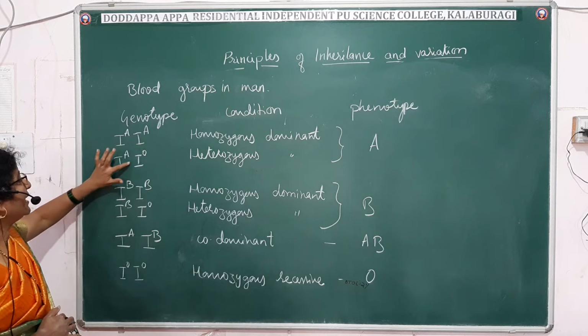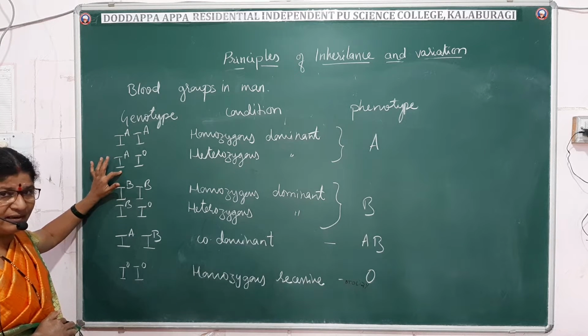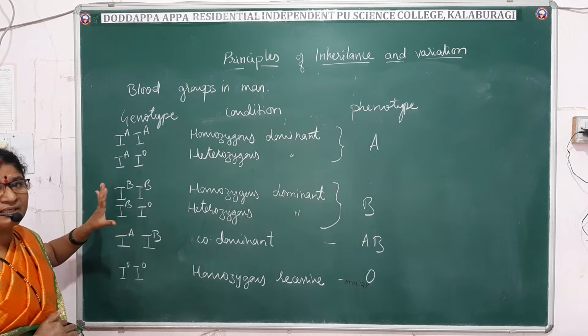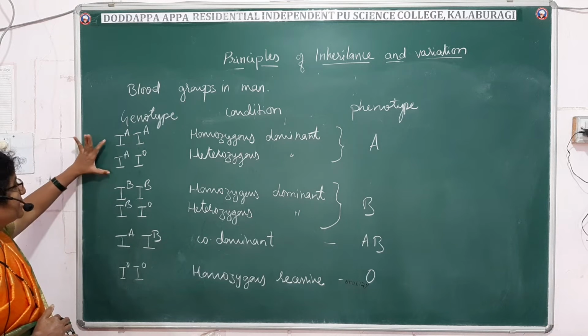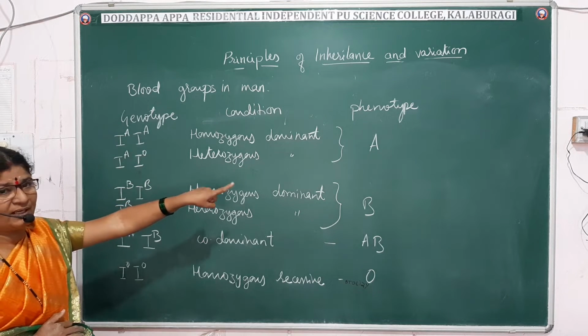So here I^A I^O is responsible for the production of antigen A, and I^O I^O will not produce any of the antigens. Fine. So these two genotypic conditions are responsible for blood group A.